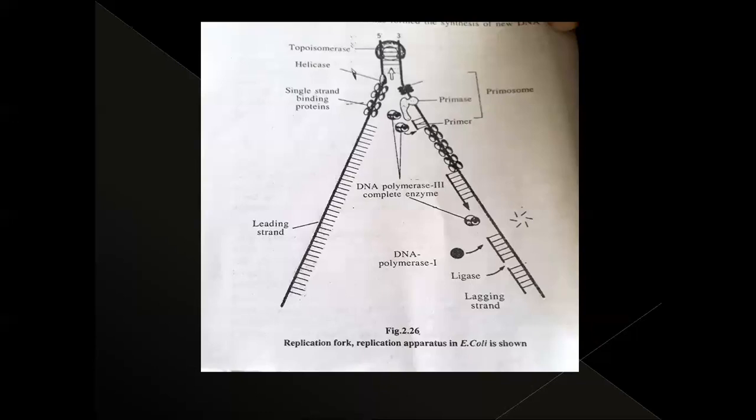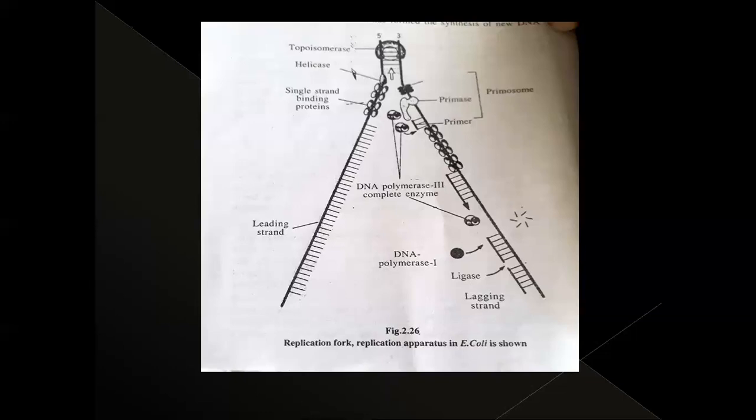After the RNA primer formation, the nucleotides come and attach there. For the formation of the new chain, where do they obtain nucleotides? From the nucleoplasm.